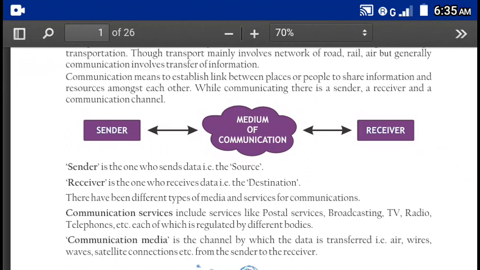Medium is the way through which it reaches the destination, that is the receiver, and the receiver is the person who receives the message from the sender. It can be verbal or it can be a written message.